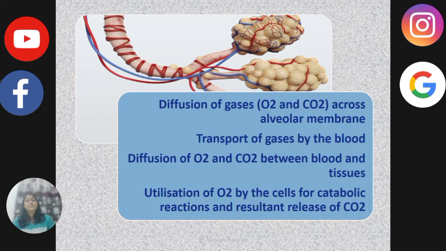So, this is the process. Diffusion of gases occurs across the alveolar membrane, where the transportation of oxygen and carbon dioxide takes place between the blood and the tissues. Here, utilization of O2 by the cells for the catabolic reactions occurs, and the release of carbon dioxide, that is CO2, occurs. This CO2 is exhaled out of the body through expiration.